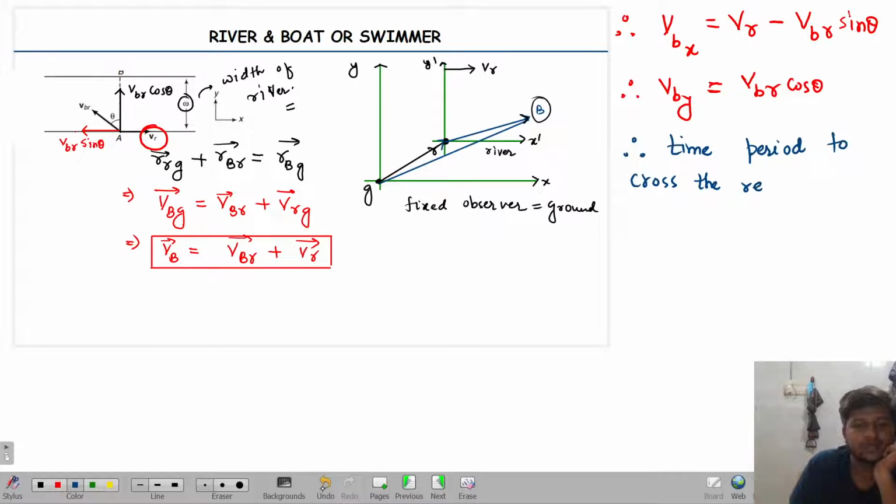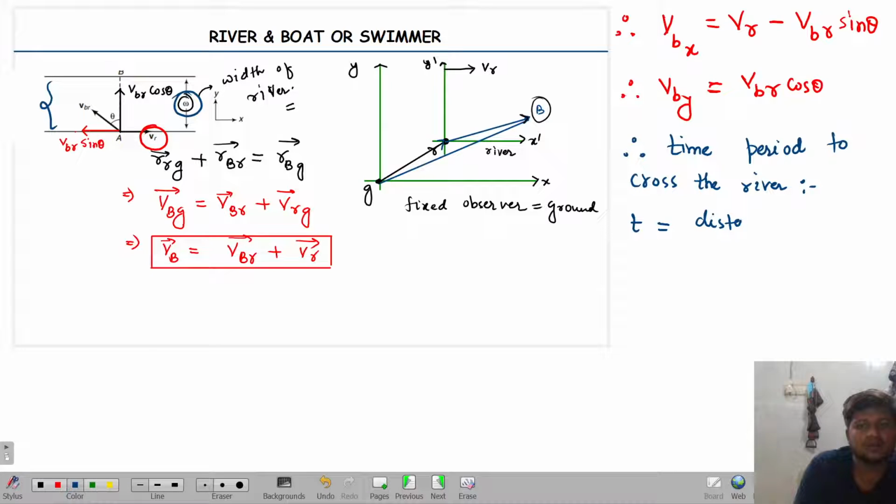So, how much is the time period required to cross the river? Tell me. Simple. Now look over here. To cross the river, it needs to cross this width or not? Tell me yes or no. So that means what? Time period to cross the river is going to be how much?